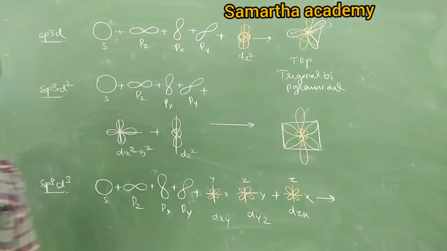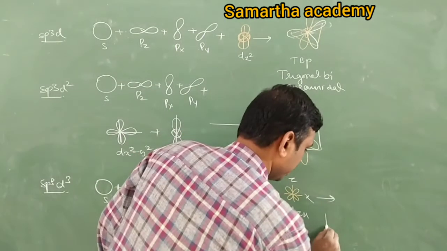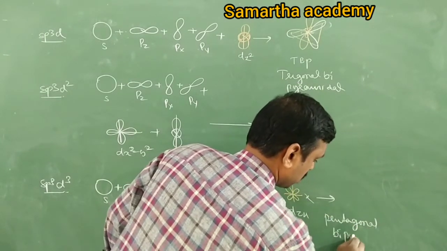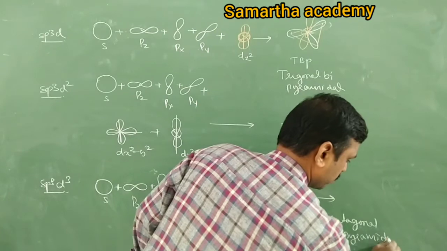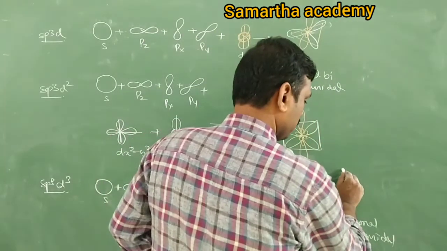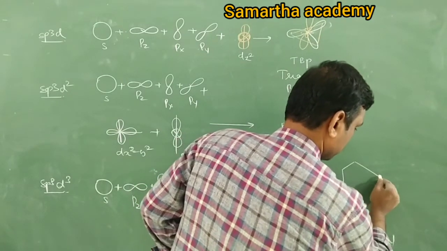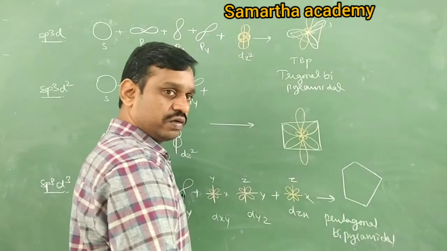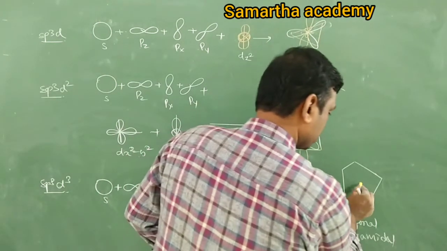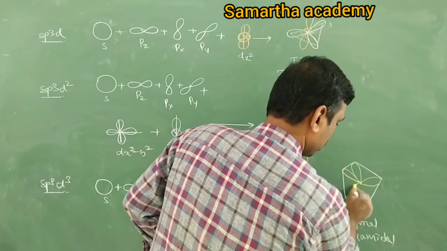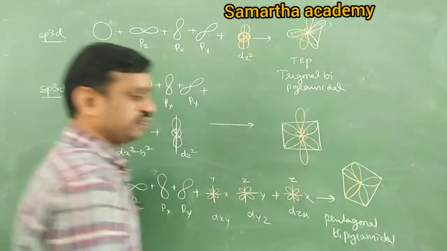Then how are all 7 oriented? Pentagonal bipyramidal. Do you know the meaning of penta? 5. 5 means you write the 5 corners like this. In 5 corners there are 5 orbitals: 1, 2, 3, 4, 5.